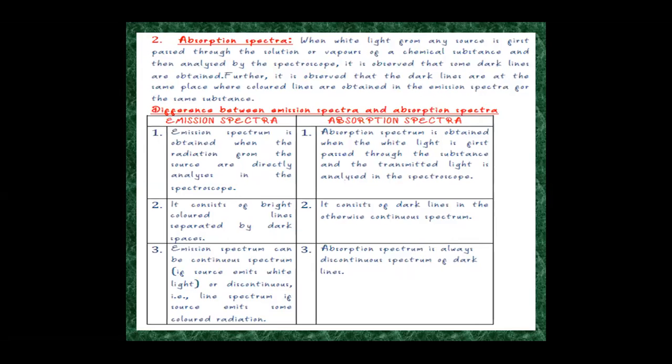Now, what is the difference between emission spectrum and absorption spectrum? Emission spectrum is obtained when the radiation from the source is directly analyzed in the spectroscope, whereas absorption spectrum is obtained when the white light is passed through the substance and the transmitted light is analyzed in the spectroscope. Emission spectrum consists of bright colored lines separated by dark space, and absorption spectrum consists of dark lines. Emission spectrum can be continuous spectrum. Absorption spectrum is discontinuous spectrum.